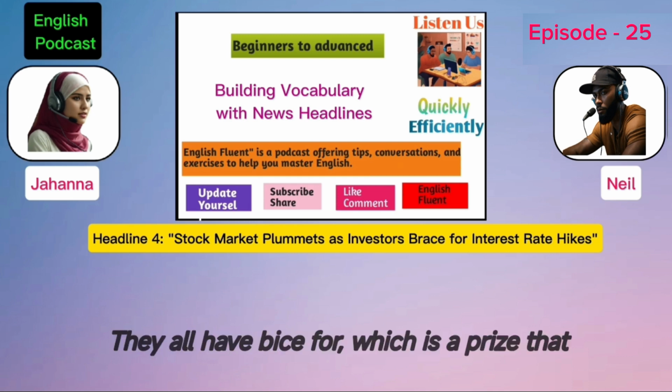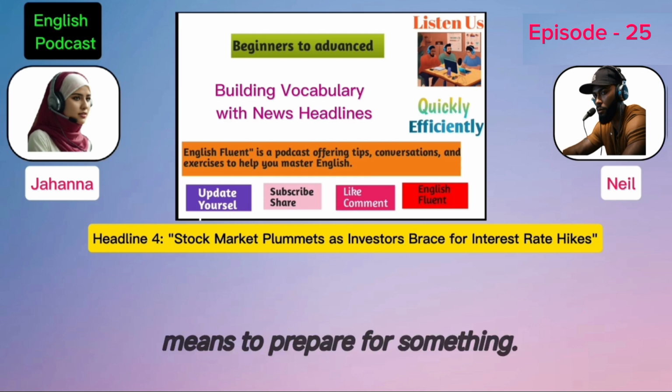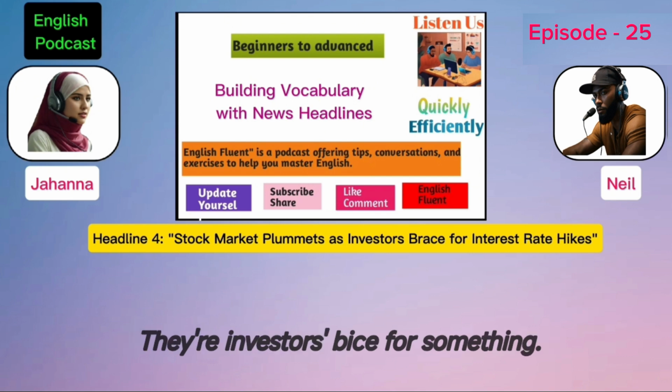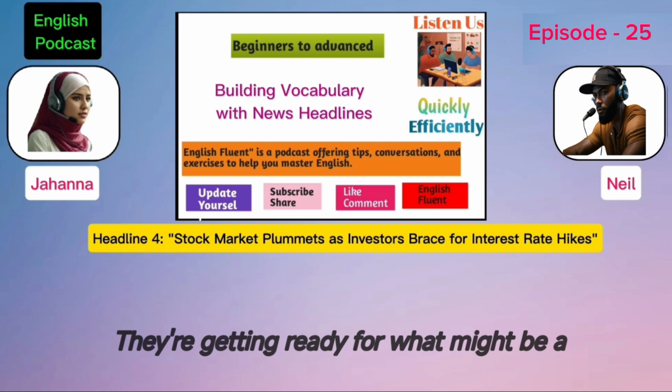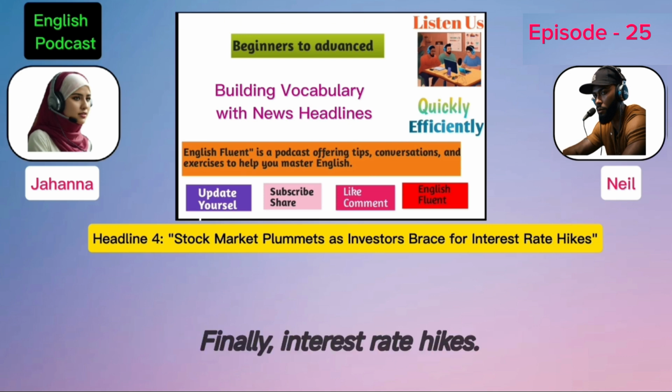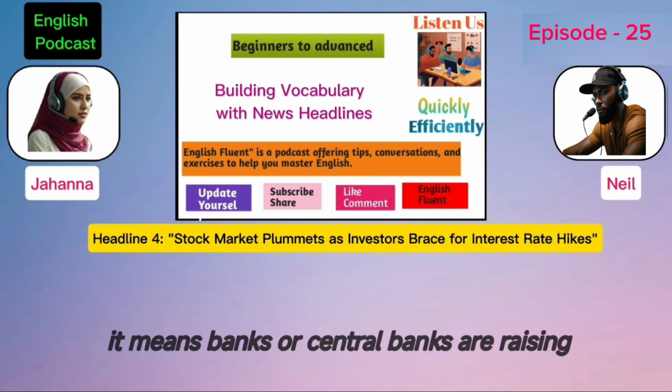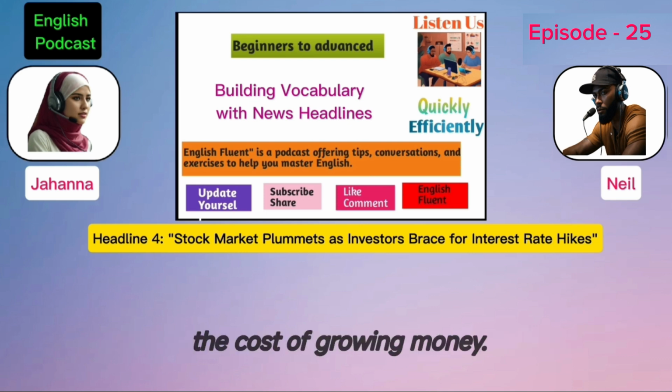Then we have brace for, which is a phrase that means to prepare for something, usually something difficult or unpleasant. When investors brace for something, they're getting ready for what might be a rough time. Finally, interest rate hikes. Here, hike means an increase. When we hear about interest rate hikes, it means banks or central banks are raising the cost of borrowing money.